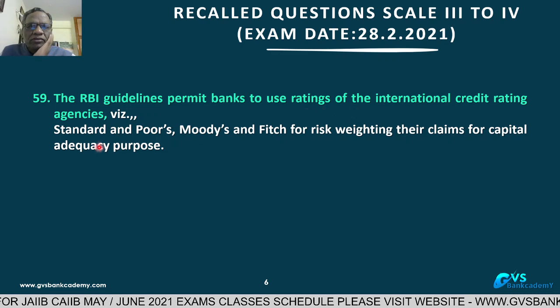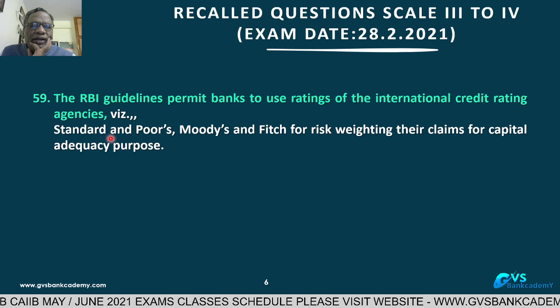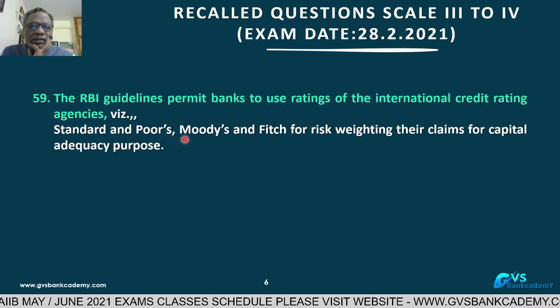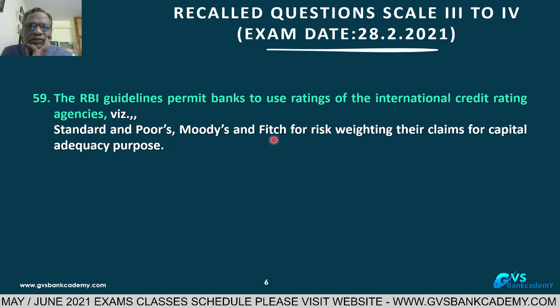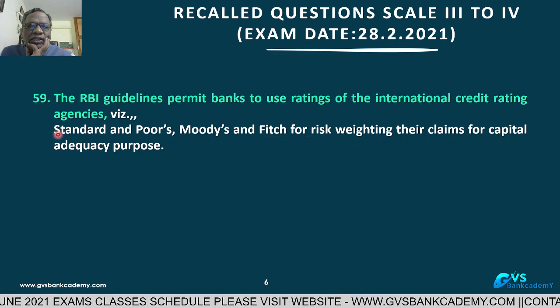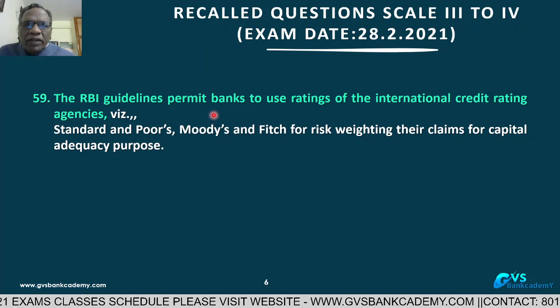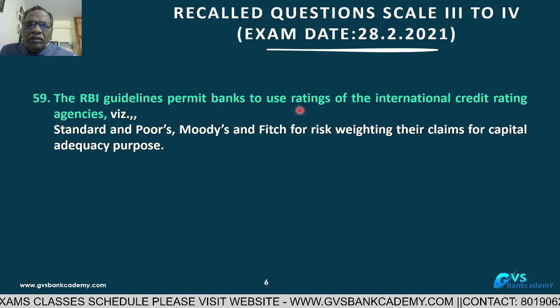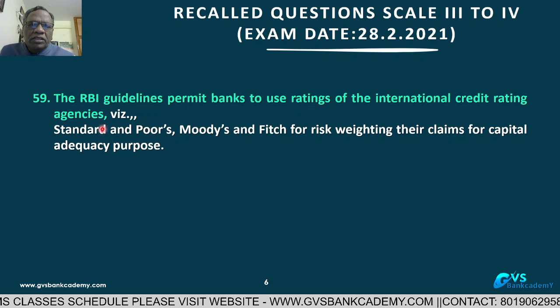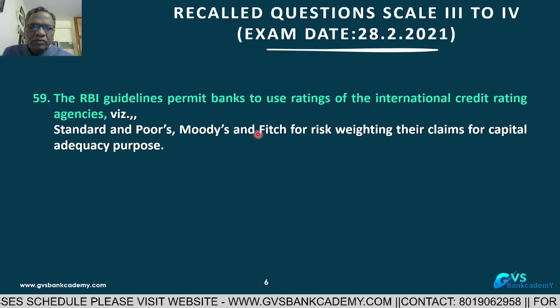That is Standard & Poor, Moody's and Fitch, for risk weighting. These three international rating agencies are allowed by RBI for external rating of Indian corporates.